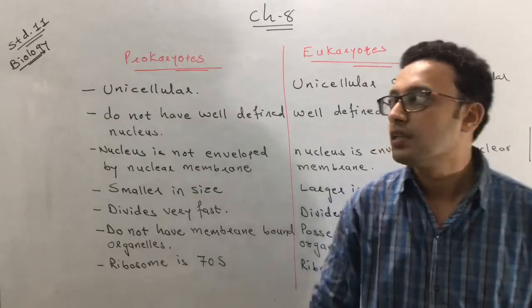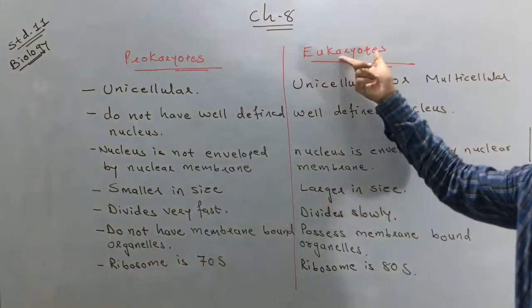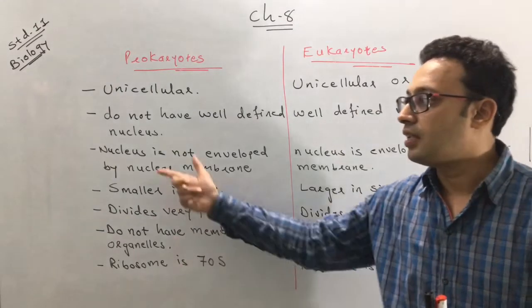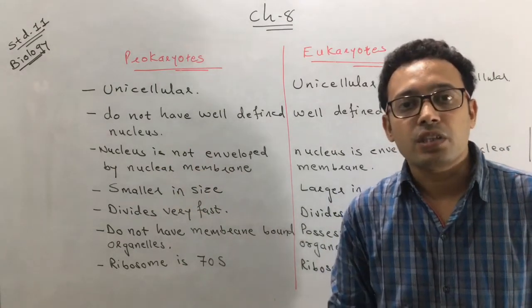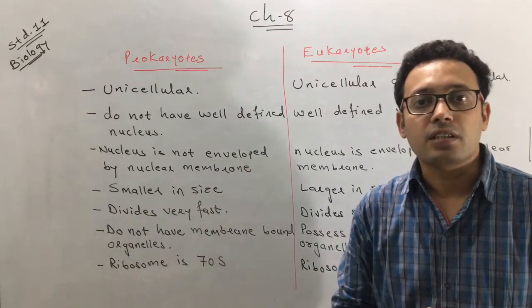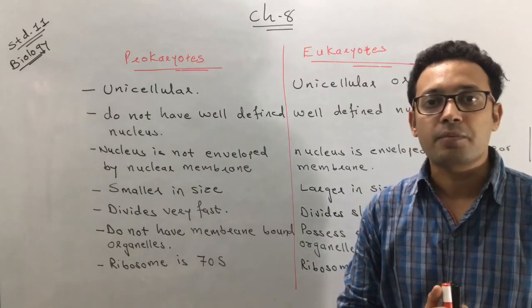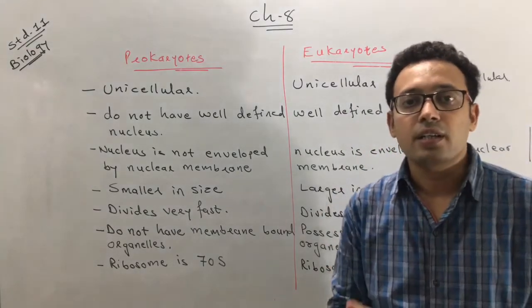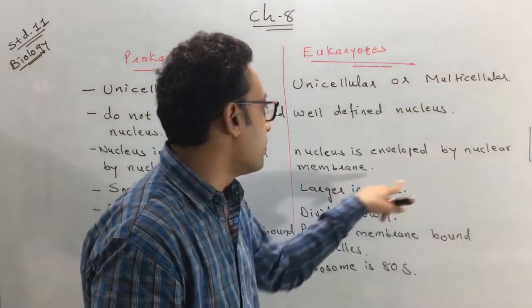Third difference: in prokaryotes, the nucleus is not enveloped by a nuclear membrane, but in eukaryotes, the nucleus is well covered by a nuclear membrane.